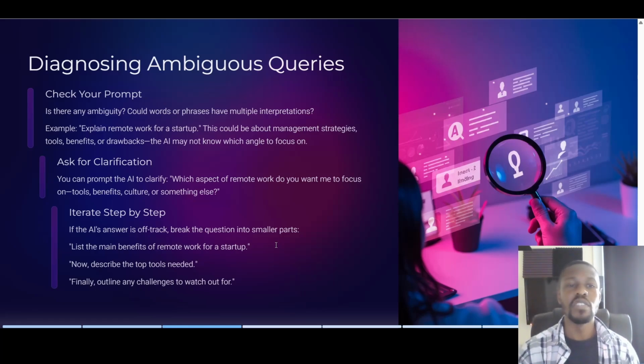Ask for clarification. You can prompt the AI to clarify: which aspect of remote work do you want me to focus on? Tools, benefits, culture, or something else. And again, iterate step by step. If the AI's answer is off track, break the question down into smaller parts. List the main benefits of remote work for a startup. Now describe the tools needed. Finally, outline any challenges to watch out for. So again, step by step reasoning which we learned in the previous lesson.